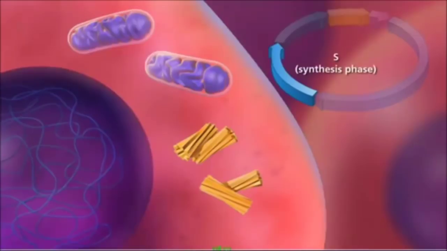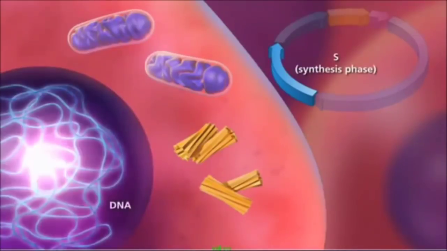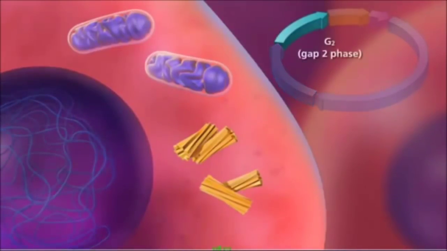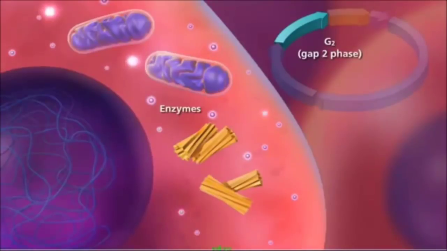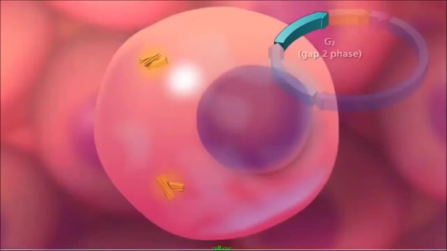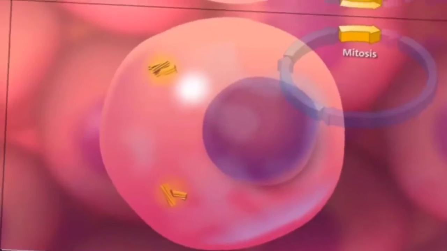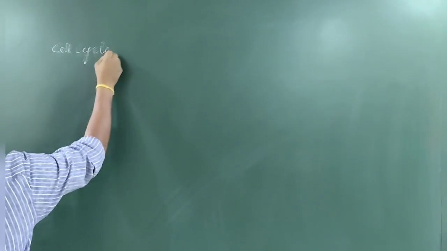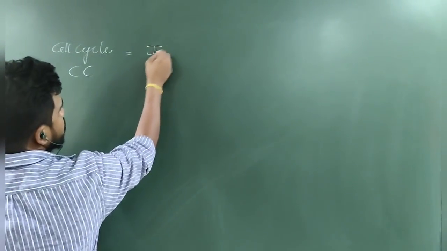Then during S or synthesis phase, the DNA replicates. Finally, during G2 or gap 2 phase, all the enzymes needed to aid in the process of cell division are produced. Most eukaryotic cells spend a great deal of time in interphase, and a very short period of time actually dividing, a process called mitosis.